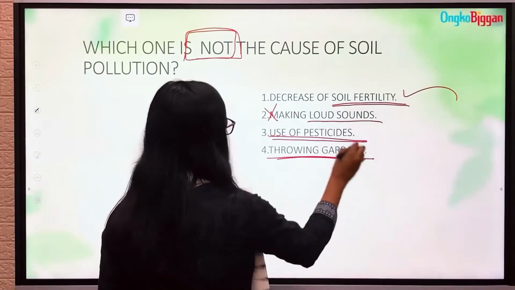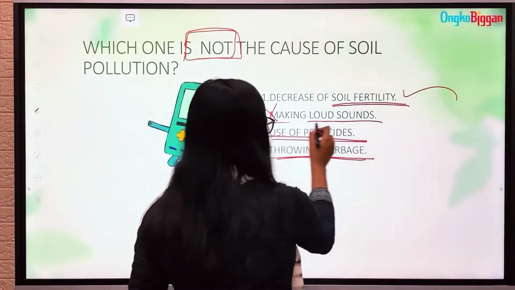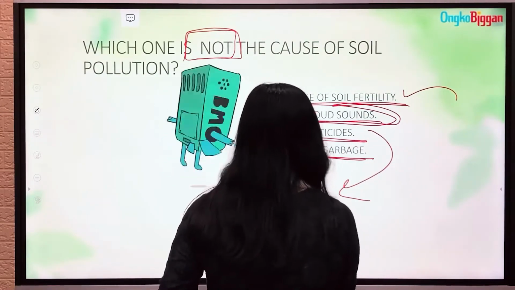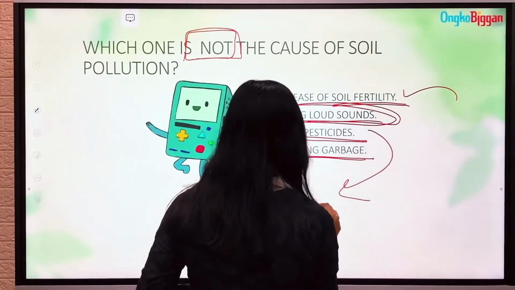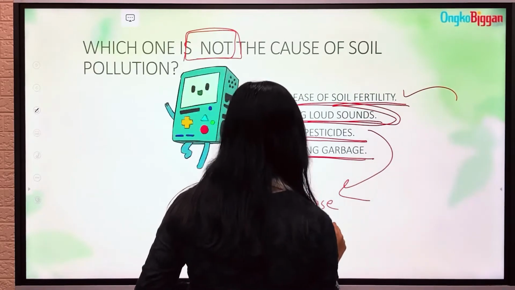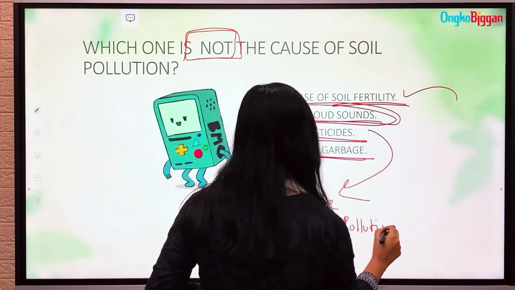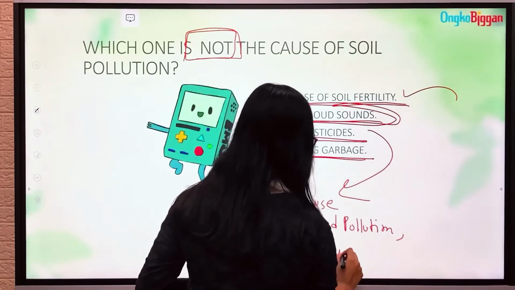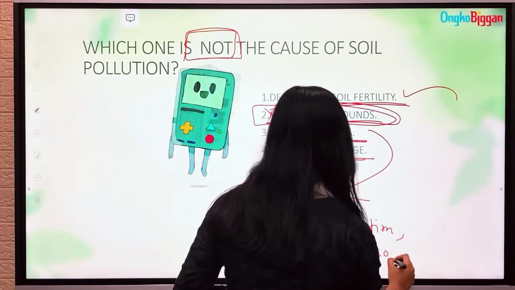Then throwing garbage is absolutely a cause of soil pollution. So our answer is making loud sound. It's a cause of sound pollution, not a cause of soil pollution.